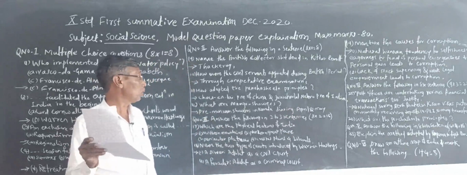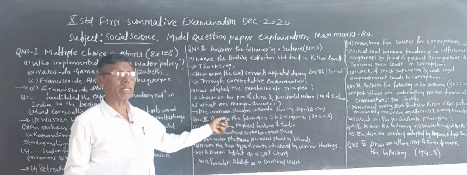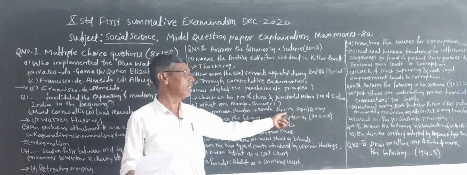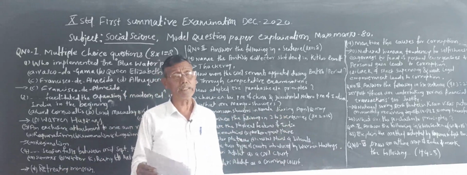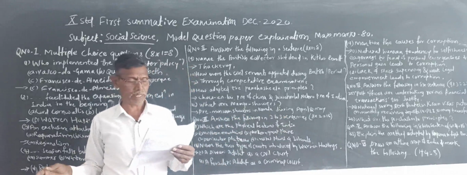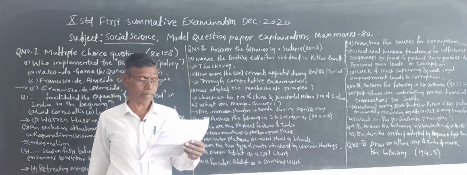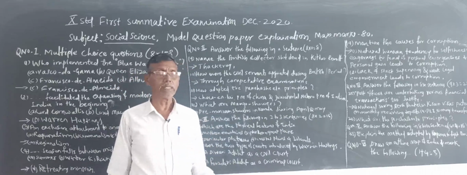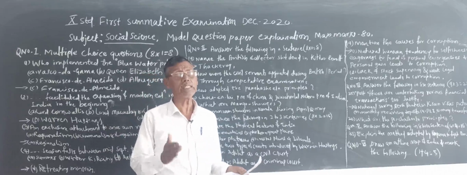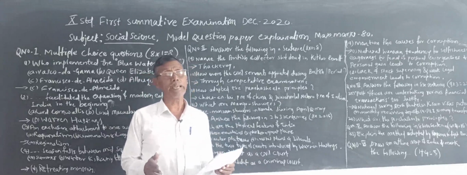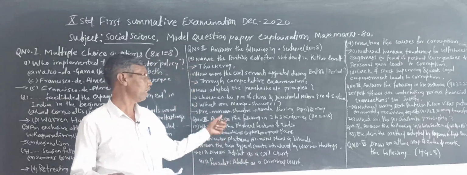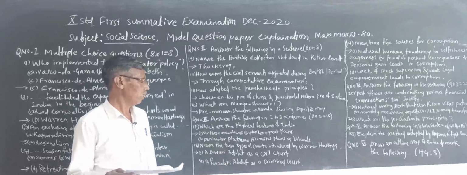These are the pre-monsoon showers in Kerala during April and May. They are called mango showers. Why are they called mango showers? Because they help the mango crops. So they are called mango showers.